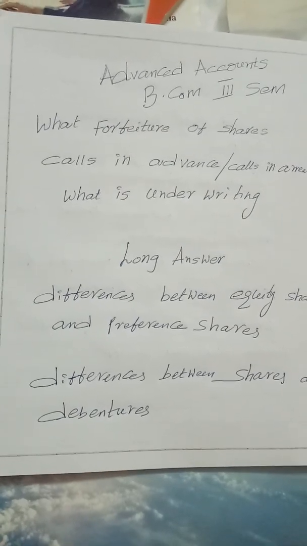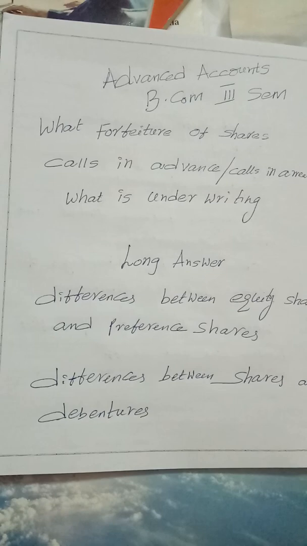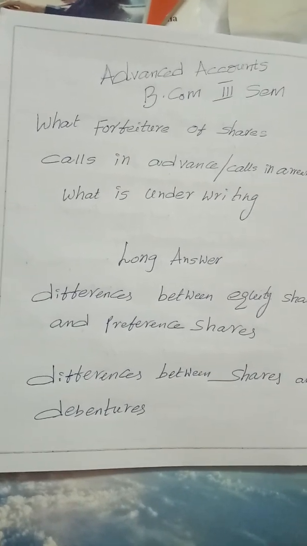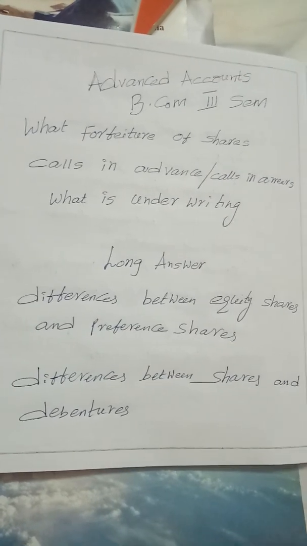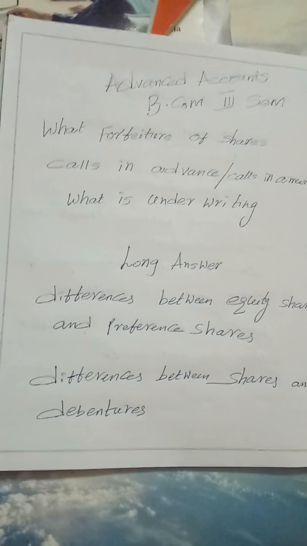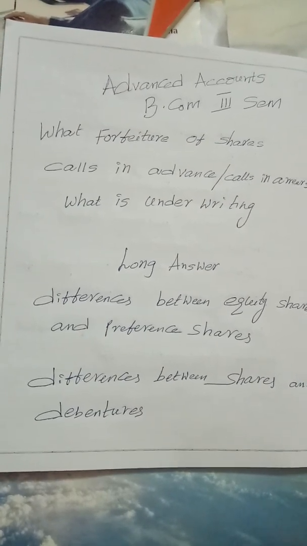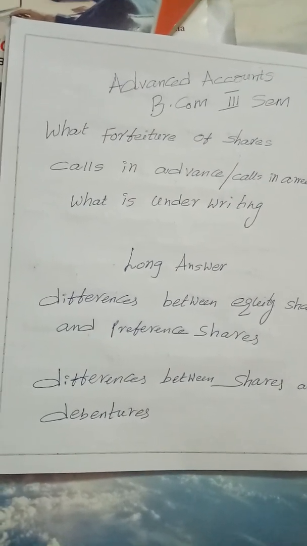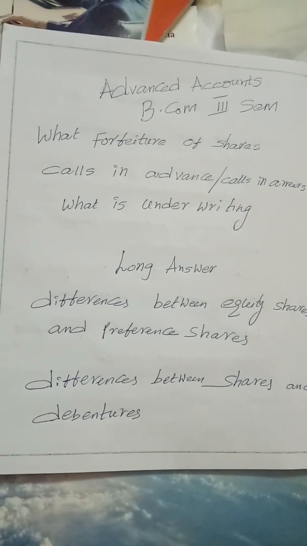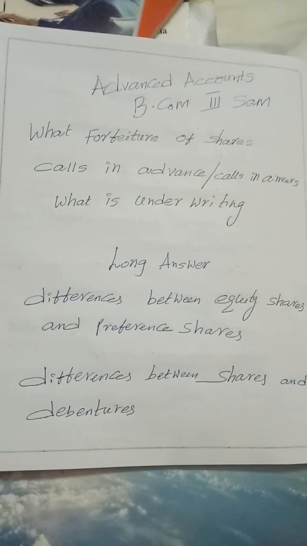That is said to be forfeiture of shares. My dear students, in the exam, if the question comes, you have to write: the cancellation of shares on non-payment of call amount by the shareholder is called forfeiture of shares. After forfeiting the shares, my dear students, the company is again going to resell the shares to someone else. That is known as reissue of forfeited shares.